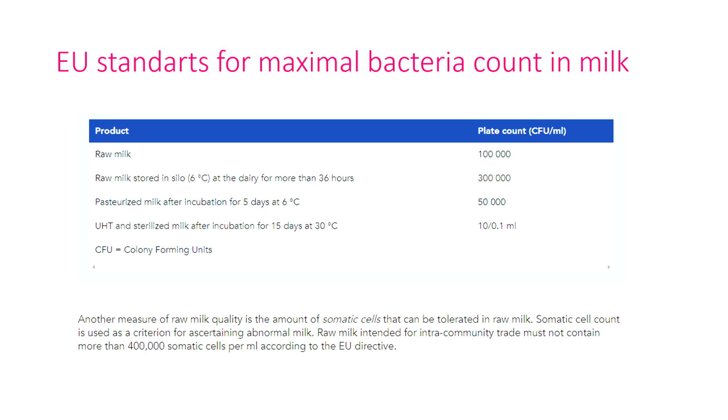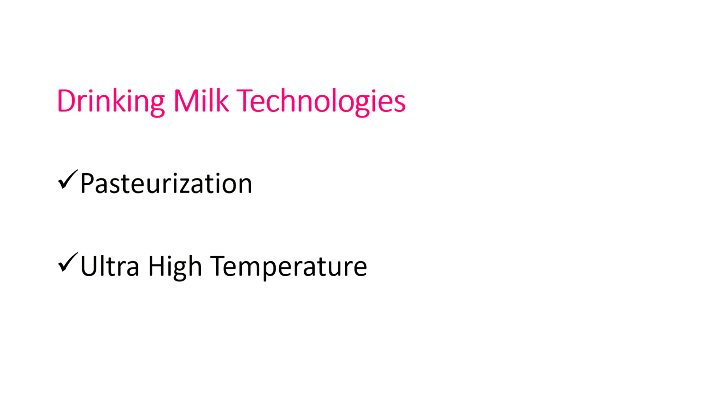Another measure of raw milk quality is the amount of somatic cells that can be tolerated in raw milk. Somatic cell count is used as a criterion for abnormal milk. Raw milk for intra-community trade must not contain more than 4 lakh somatic cells per ml according to the European standard. Now, drinking milk technology: first is the pasteurization process and second is ultra high temperature.